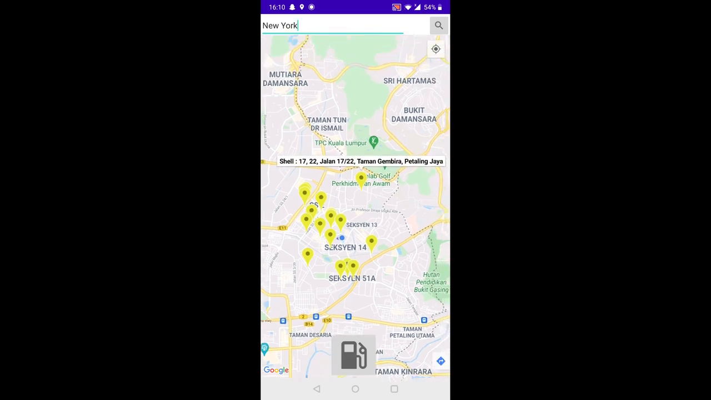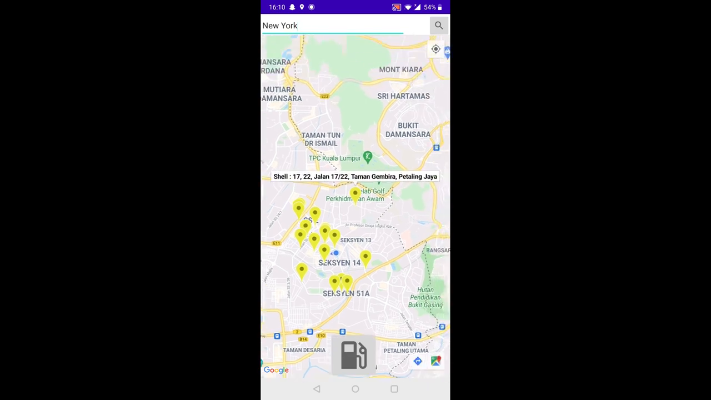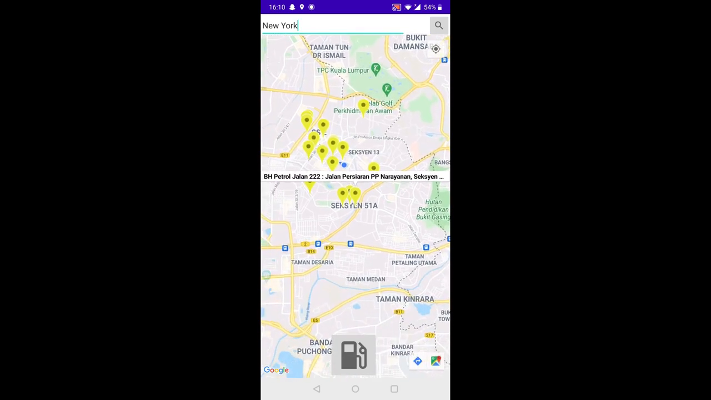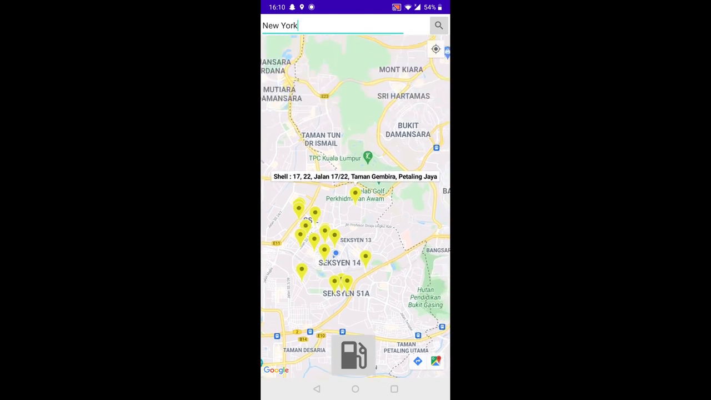As you can see, each individual yellow location is a petrol station. Users can click here and view all the petrol stations, the brand of the petrol station, and the address of the petrol station. So let's say users want to go to this one, for example, Shell, in Taman Gembira, Petaling Jaya.